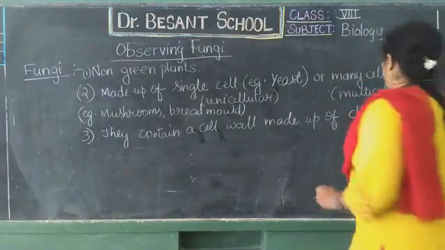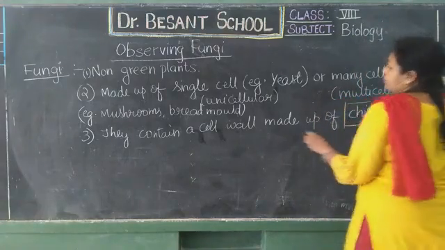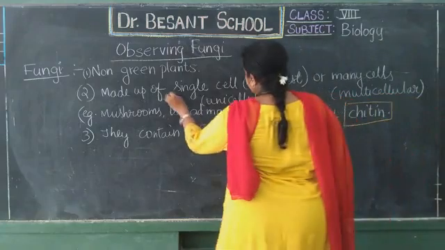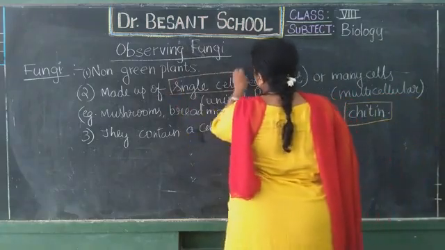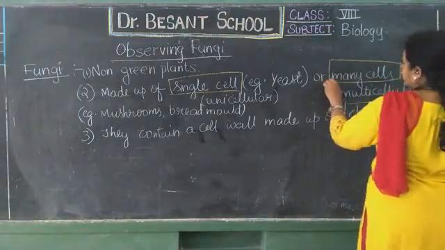I just underlined all these keywords till now. They are made up of a single cell or many cells, that is multicellular.